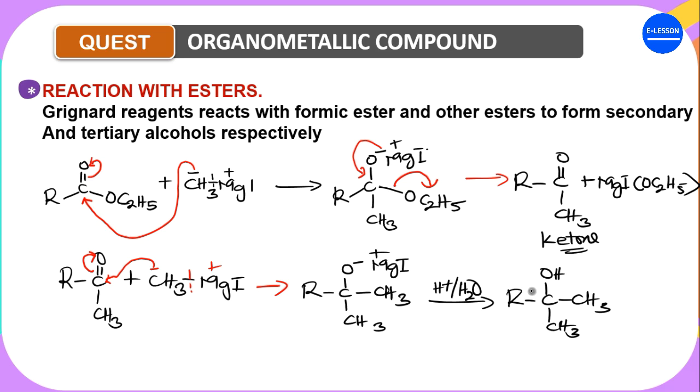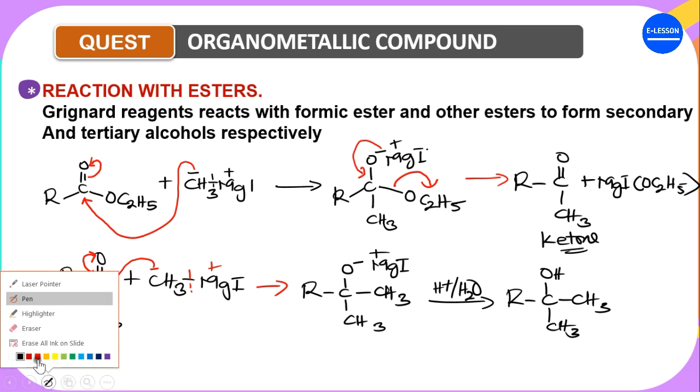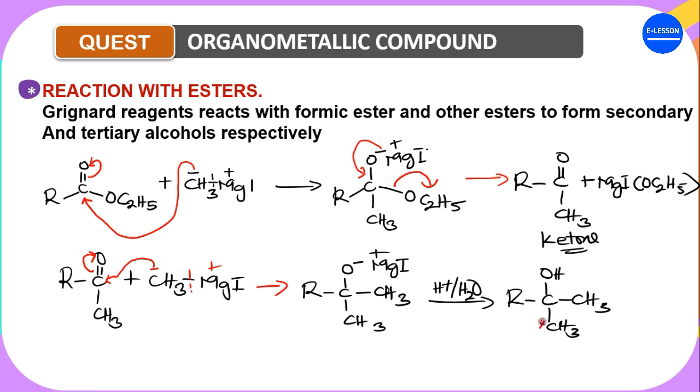So this will form a tertiary alcohol because it has 3 alkyl groups attached to the carbon bearing the OH. So you see that for this case, you need at least 2 molecules of the Grignard reagent to react with an ester, first of all forming a ketone, and then from the ketone, you can form your desired alcohol.